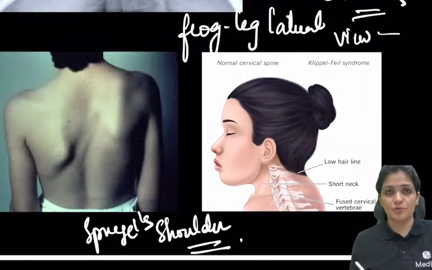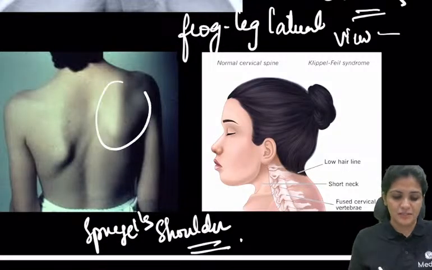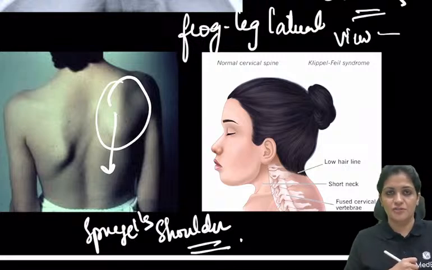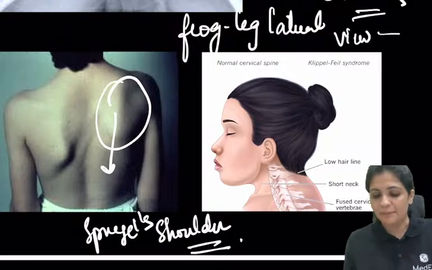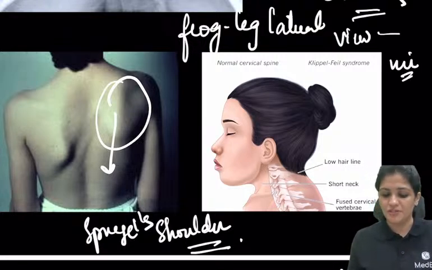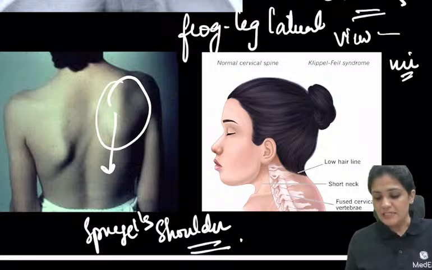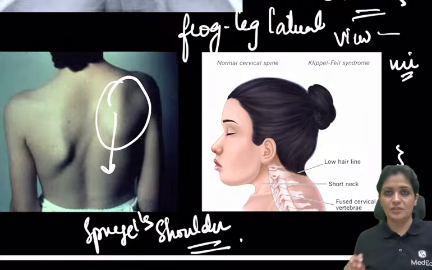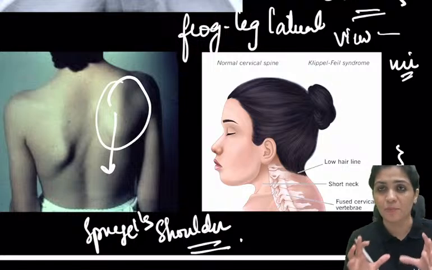Next, this is Sprengel's shoulder. You can see the scapula. This is failure of descent of the scapula, and this is Klippel-Feil syndrome. Even in the picture itself, you can see there is a cervical vertebra problem with low hairline and short neck. So Klippel-Feil is very, very important.